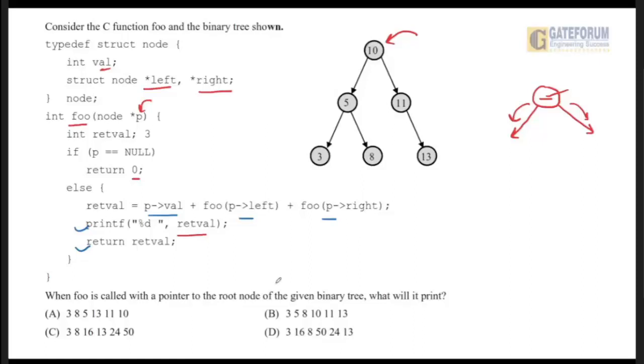Let us see from the options. 3, 8, 16, 13, 24, 50. You can see here this was the output. The correct answer will be option C. Okay. I hope now you have got a clear idea how to execute the recursion tree.